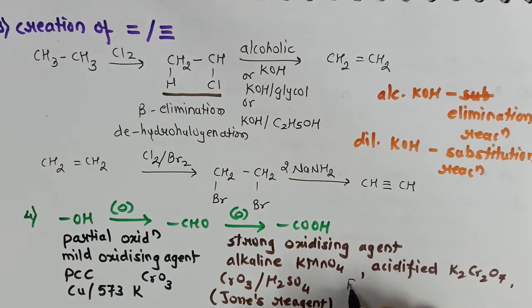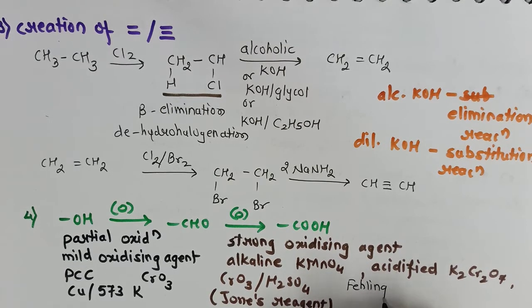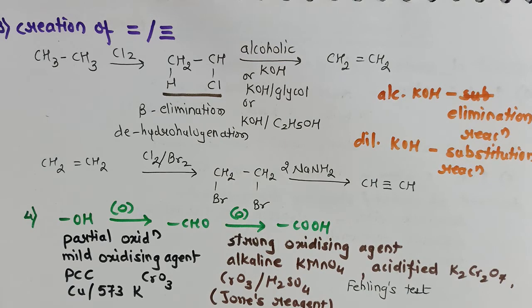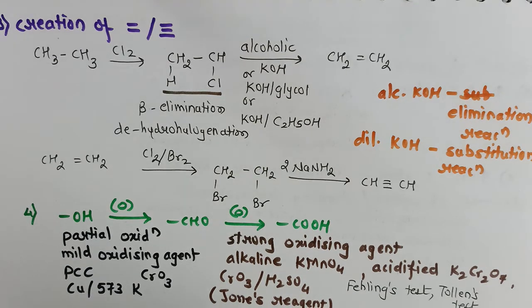Even we can use Fehling's test, that is the oxidation using Fehling solution A and Fehling solution B, or Tollens test. In both these tests, the aldehydic group is converted to carboxylate ion and carboxylate ion can be further converted to carboxylic acid. But I will say Fehling's test and Tollens test, or these reagents are comparatively mild oxidizing agents.